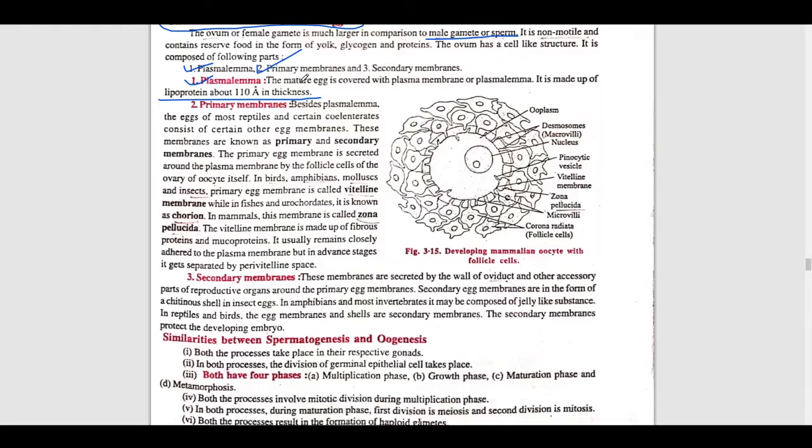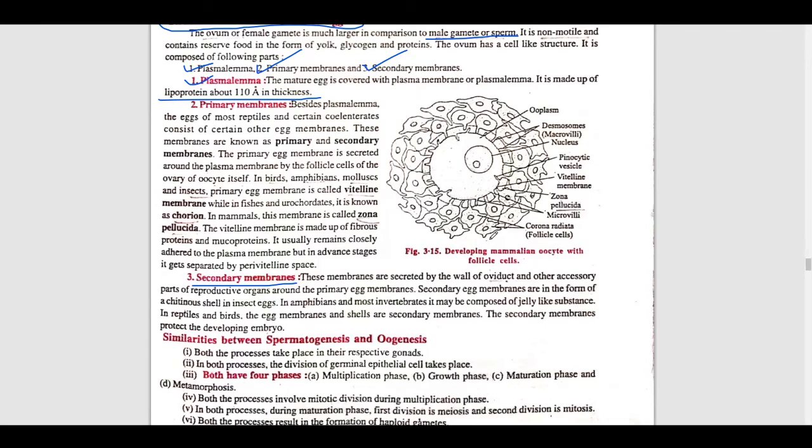Then the third point is the secondary membrane. These membranes are secreted by the wall of the oviduct and other accessory parts of the reproductive organs, and they surround the primary egg membrane. In this diagram you can see it clearly.